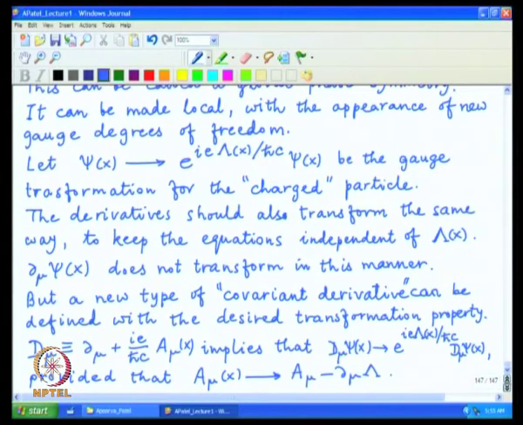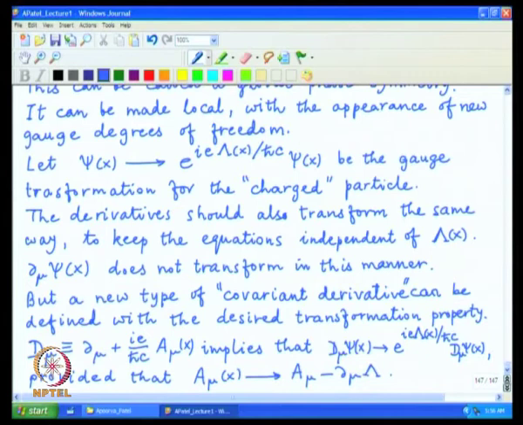So, once this overall phase is outside, then one can now construct any complicated equations or Hamiltonians out of the wave function as well as these covariant derivatives, and the whole theory is invariant under this local phase symmetry, but we have explicitly added the extra degrees of freedom. There was a phase, but now we have to add an extra gauge field A mu, which also gets connected to the transformation in the phase. So, this is the whole structure of the theory.